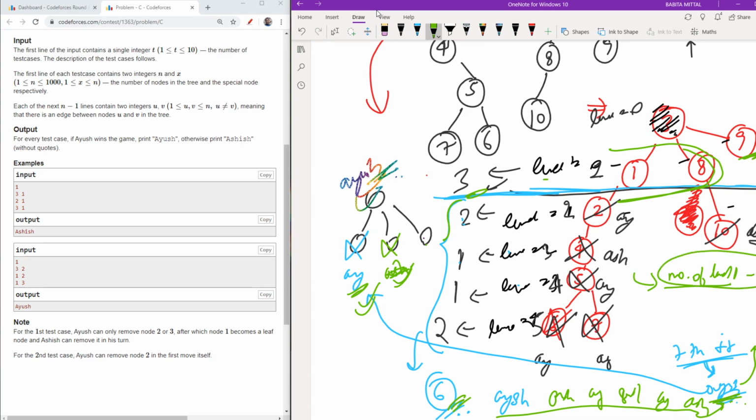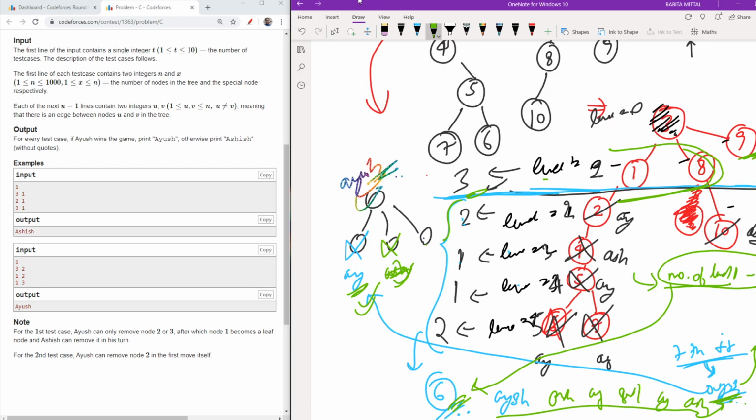So if I want to remove these number of nodes, I will use the same formula, which is even or odd, then whose chance will be there. If it is Ayush's chance, Ayush will win, and if it is Ashish's chance, Ashish will win.